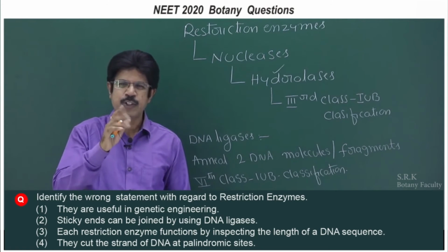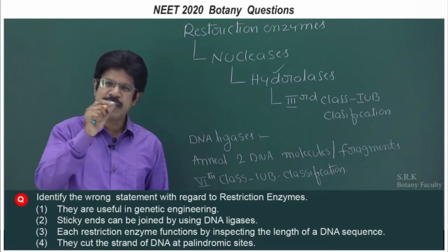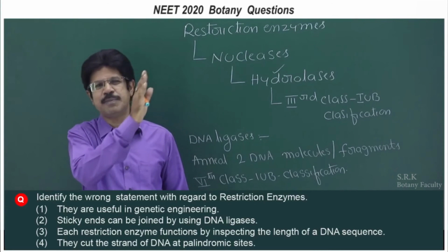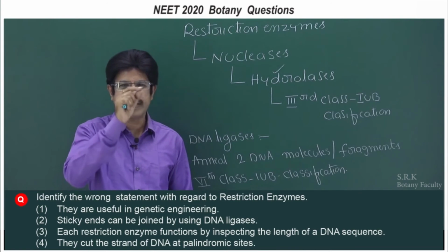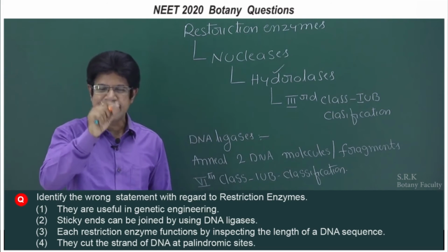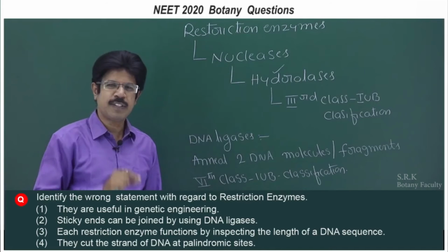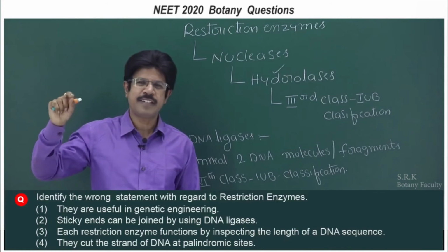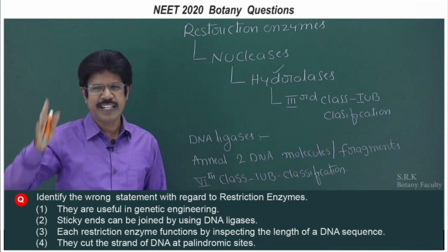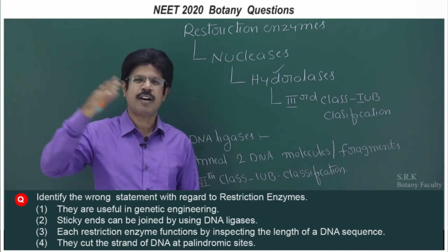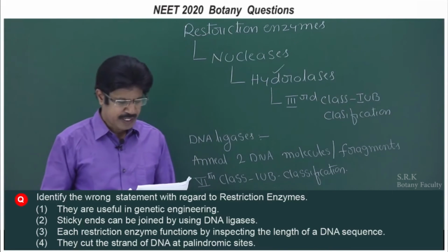It first recognizes the palindromic sequence, and cuts the strand at the palindromic sequence, in the middle of the palindrome or just away from the middle of the palindrome. If it is just away from the middle of the palindrome, what do you call the cuts? It is staggered cuts that result in sticky ended fragments. Exactly in the middle of the palindrome results in blunt ended fragments. So, restriction enzyme cleavage of the DNA molecule results in sticky ends or blunt ends, but most of the cuts are sticky ends, that is right.